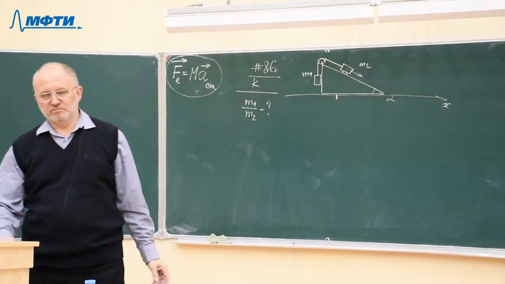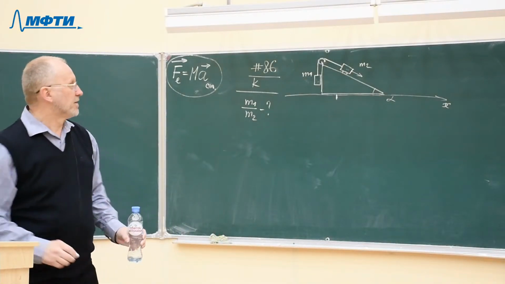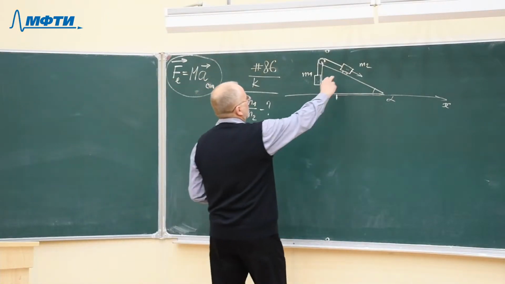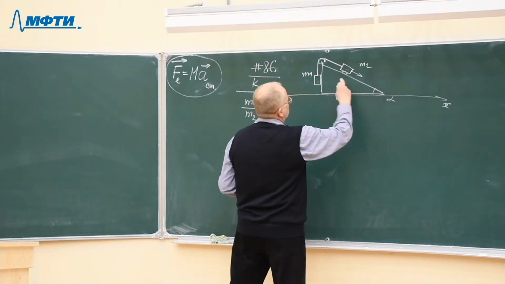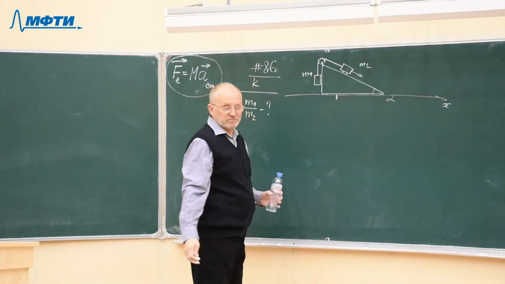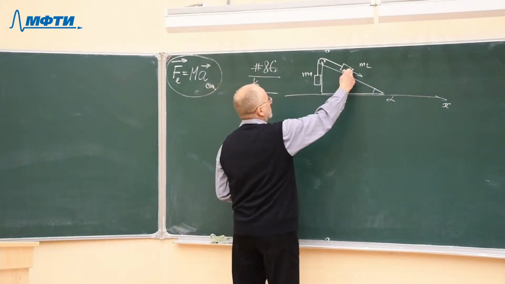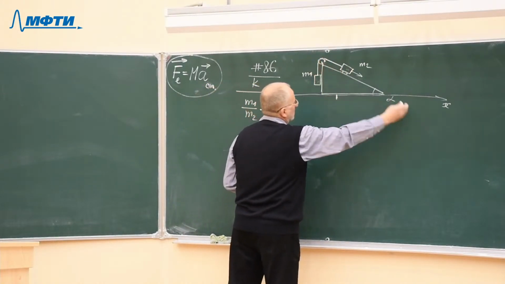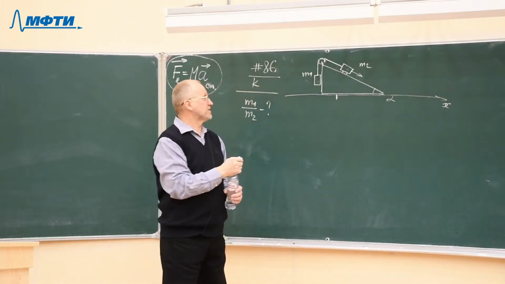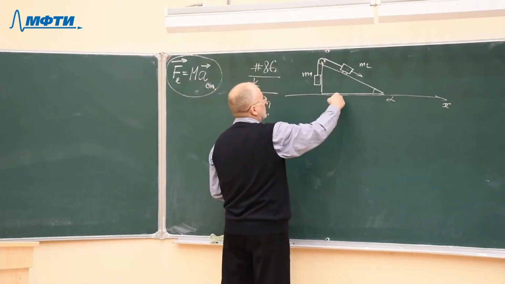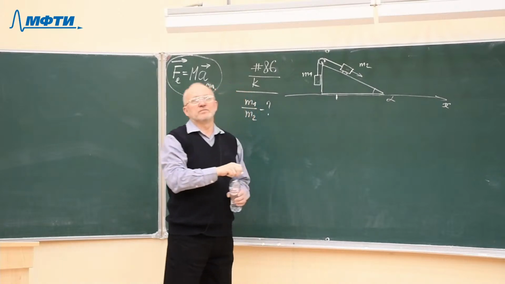That's proven. If this block goes to the right, then the wedge will go to the left. And vice versa. If it goes to the left, then the wedge will go to the right. So that the center of mass of the whole system remains at the same place.